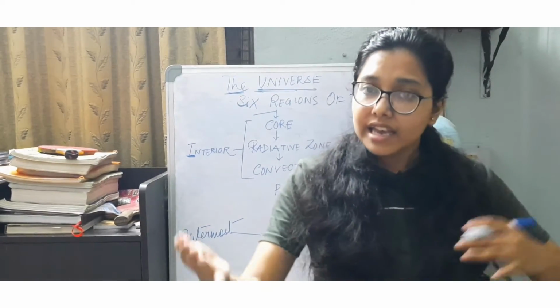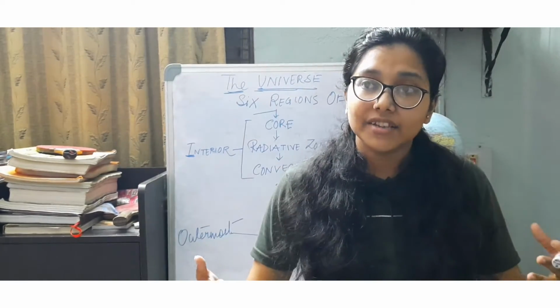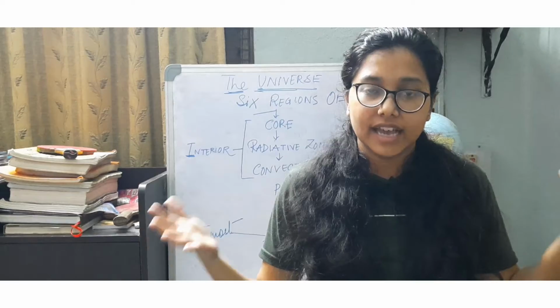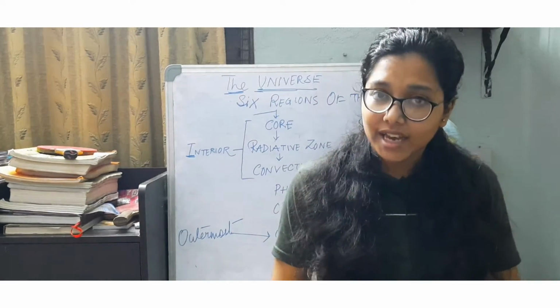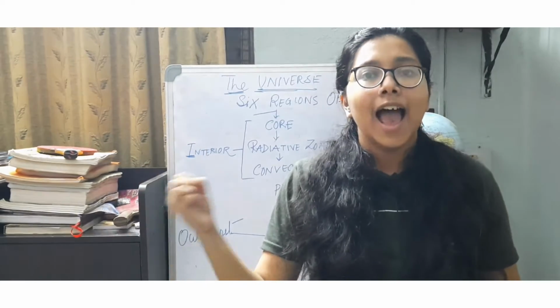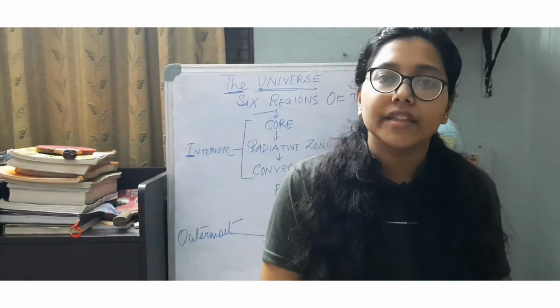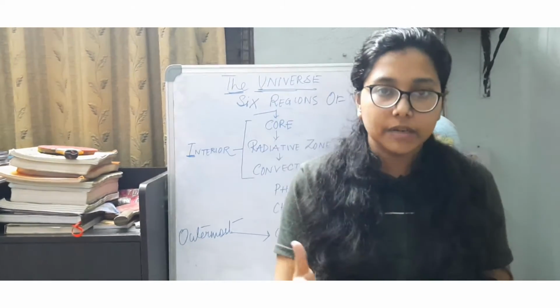The sun is a few light years away from us, but the other stars are very much farther away, and that's the main reason why the stars appear so small in the night sky and why the sun appears so big as compared to the other stars. So I hope you understood the point.